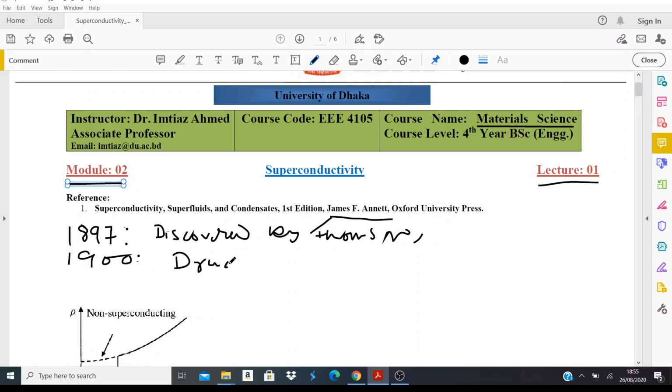recall that Drude proposed his model, and in the Drude model he tried to explain different measurable quantities like electrical conductivity and thermal conductivity in terms of a simple model including the electrons inside the solid, right?